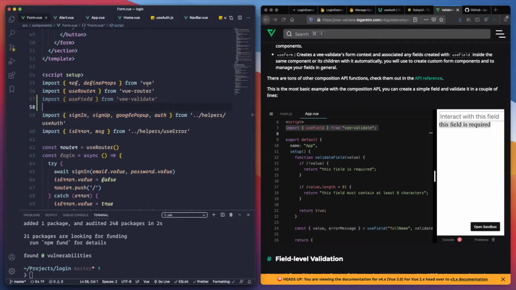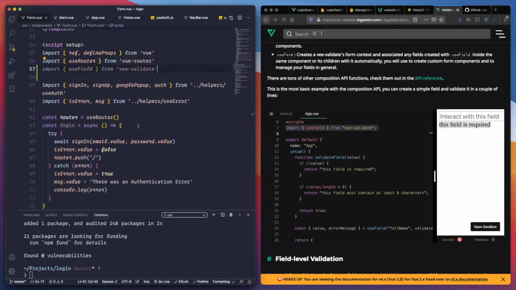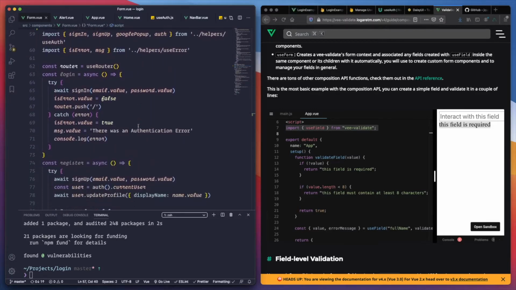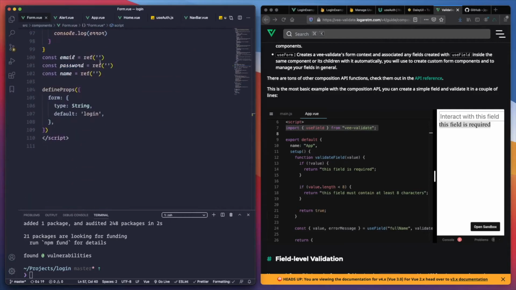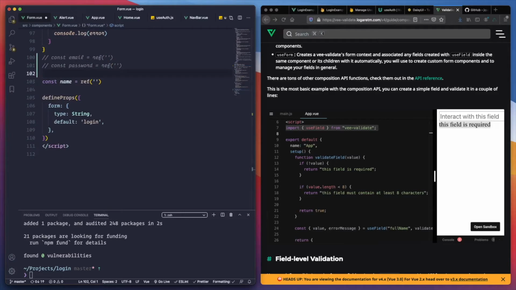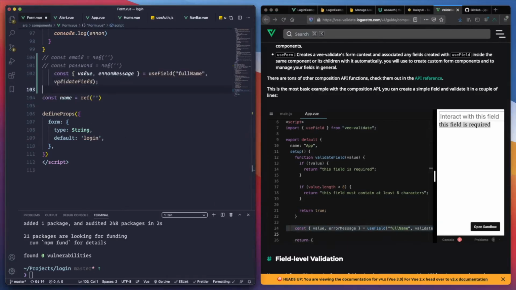A way that I like to import is everything that comes from a package at the top and everything that comes locally from files at the bottom. It's just a practice that I like to use. Right, so let's have the useField there. Let's comment these two out, we don't need them for now. So we do this one here.